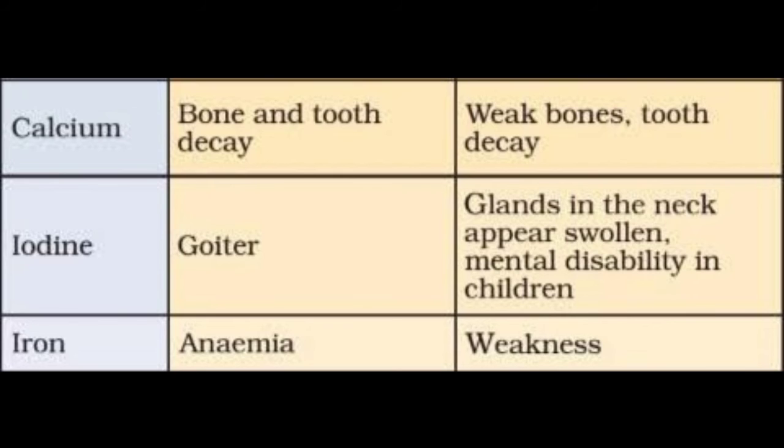If iodine is deficient, we will suffer from a disease called goiter, meaning glands in the neck appear swollen, and mental disability in children. And if iron is less in our body, it will cause anemia, meaning weakness in our body. If there is weakness in our body, we cannot do any work and we are not interested to do any work.